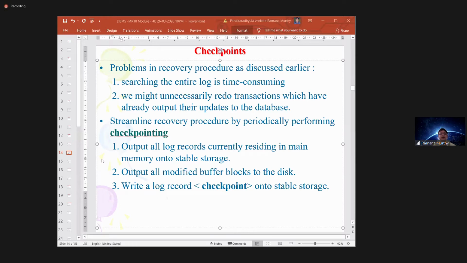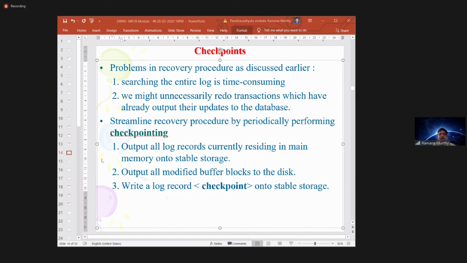So in order to streamline the recovery process periodically, be careful. You have not fixed any time limit. You are saying the last 10 hours or last 1 hour means for yesterday it is different. For today morning it is different. For today evening, the last 1 hour means different. Yes or no? Last 1 hour is with reference to the current date. So the time is periodically changing.